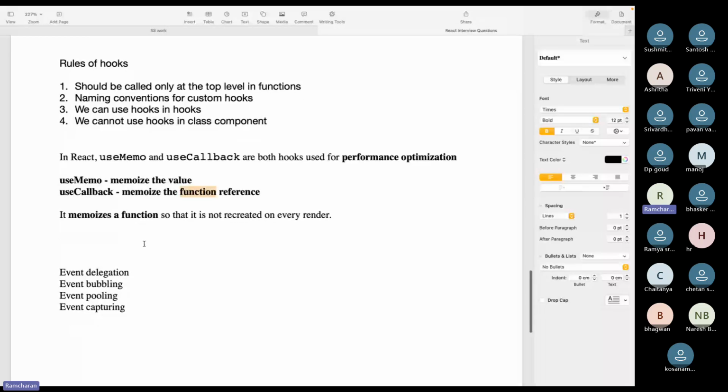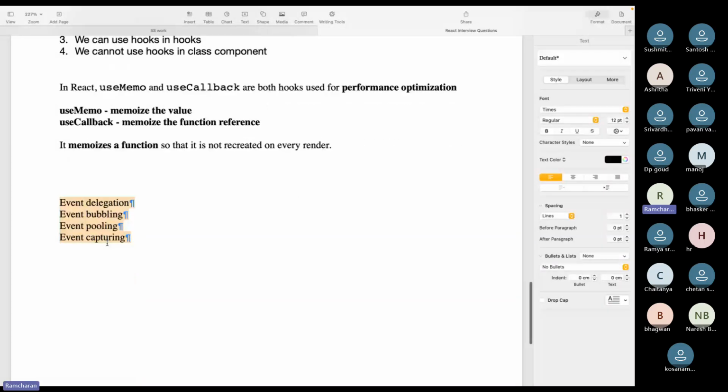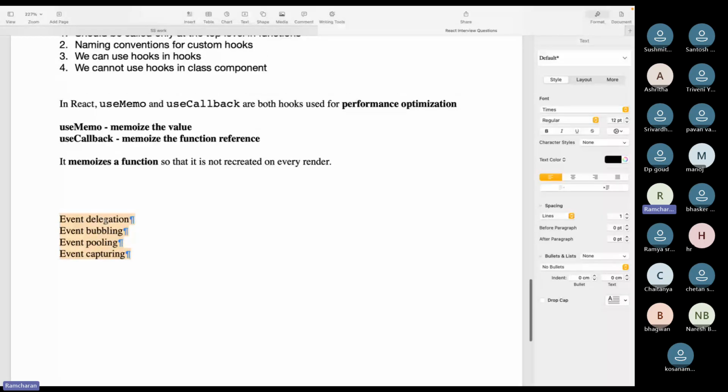That's all. This is not related to React, but some interviews will ask what is event delegation, event bubbling, event pooling, event capturing. So this kind of confusing thing, I noted every event-related concept here. Some of them are JavaScript concepts and some are React concepts, but I listed them because it was very confusing, since some people will ask what is event delegation, event capturing, event pooling, event bubbling.